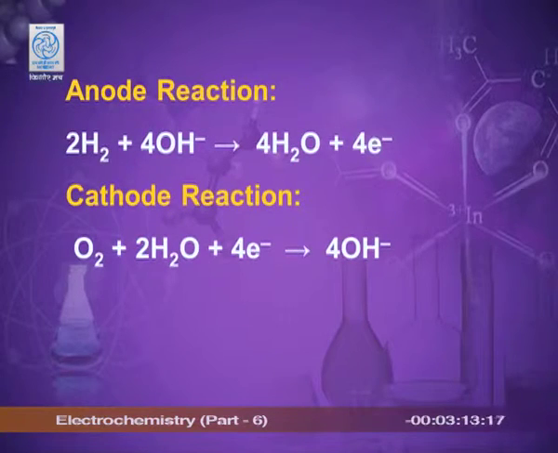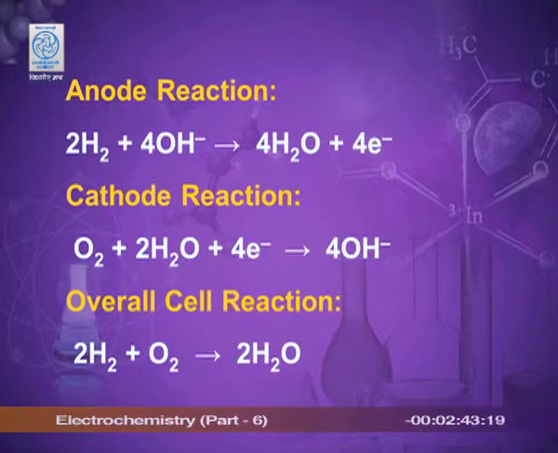At anode, hydrogen gas reacts with the hydroxide ions. It loses 4 electrons and the water is formed. These electrons which are lost at anode are gained at cathode, and oxygen in presence of the water accepts these 4 electrons and hydroxide ions are formed. Overall reaction: 2H2 plus O2 gives water molecule. So you can see that no product is formed which causes pollution.